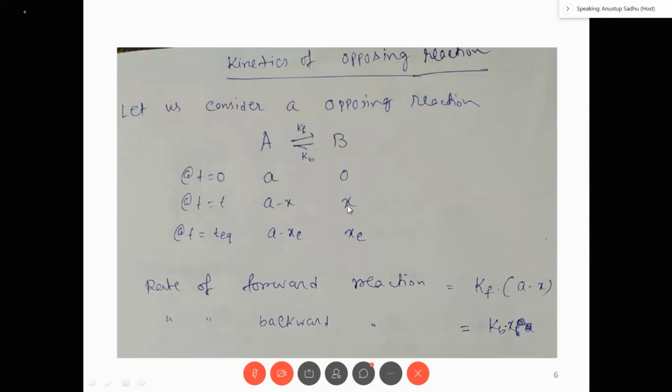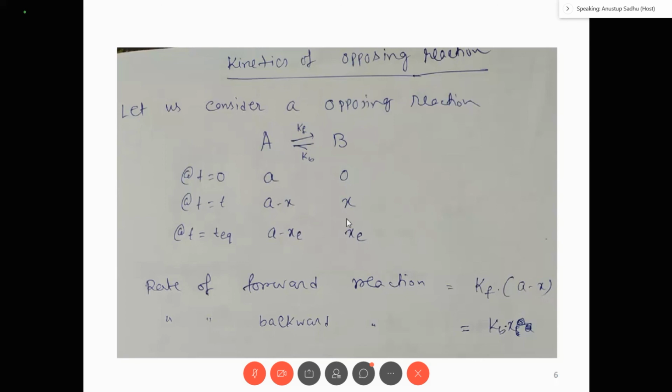It depends upon the time t. That means at every time the concentration of the product is different, right? So that's why X is variable. A is constant. Xe is also constant. Why? Because concentration of the product at the equilibrium is constant, right?